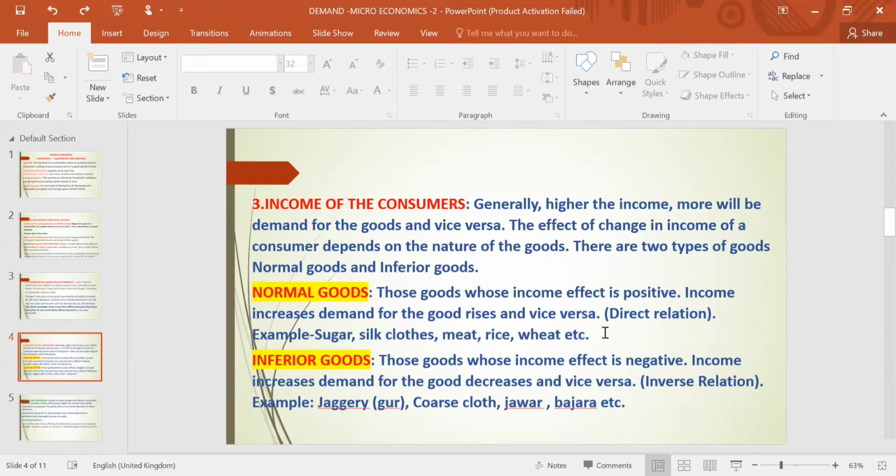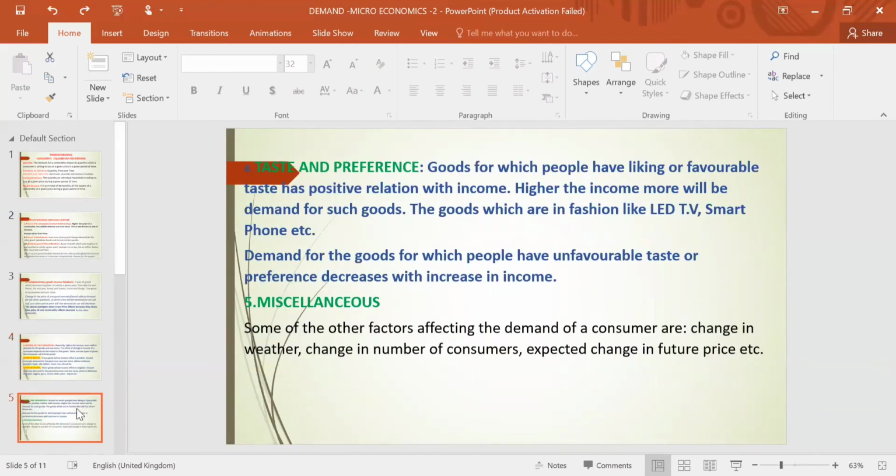For such good, income effect is negative. Income effect is negative means when income increases, they will not increase demand of inferior good, but they will switch to normal good. Means they will consume less of inferior good, or they will stop consuming inferior good and they will switch to normal good. So whenever income increases, demand for inferior good will decrease, and when income decreases, demand for inferior good will increase. So inferior good has inverse relation with income, and normal good has direct relation with income.